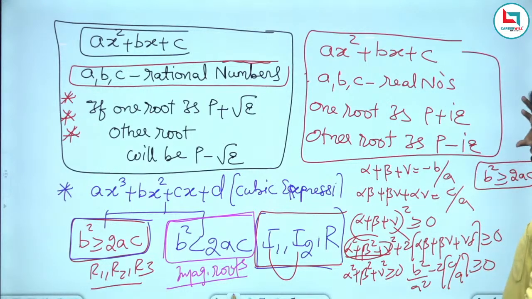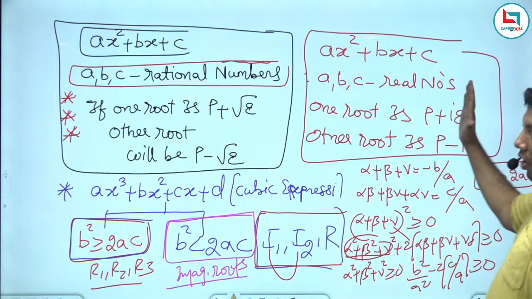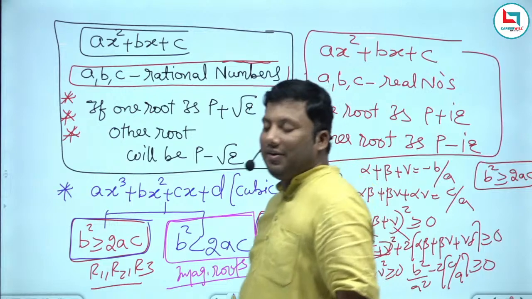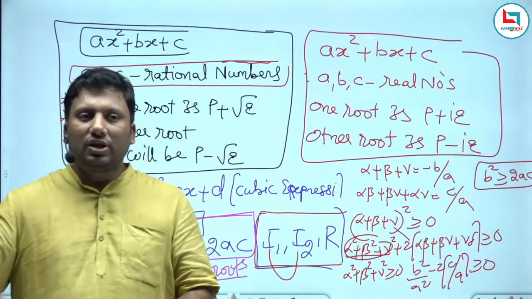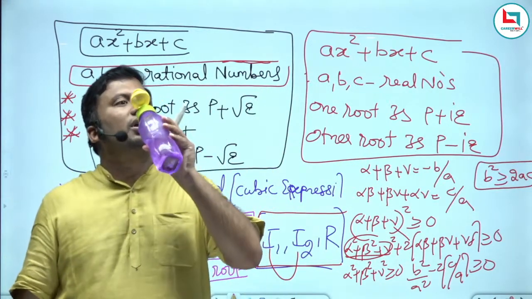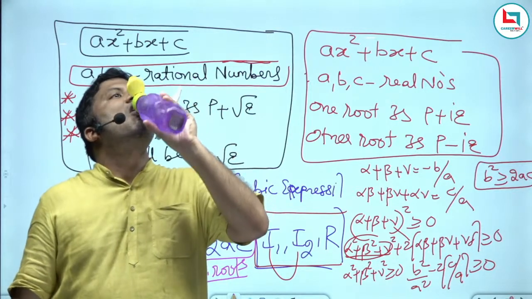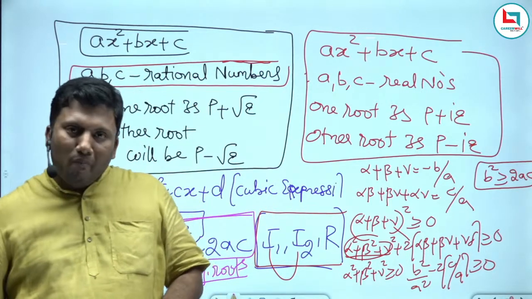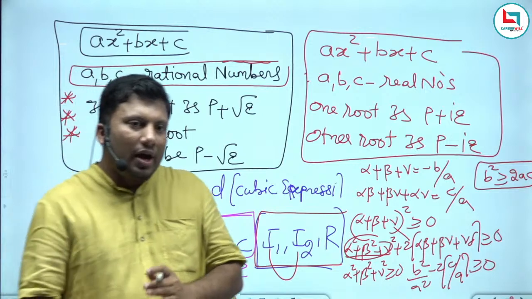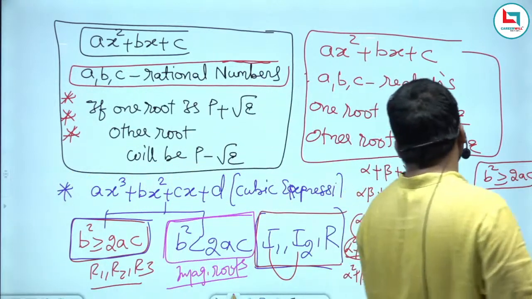Here, one root is p plus iq, another root is its conjugate. All 3 points are very, very important. I hope the idea is clear.